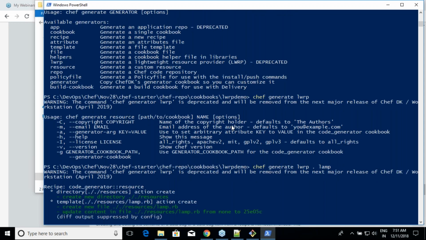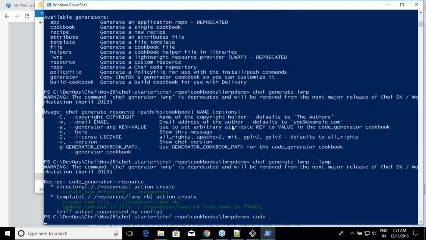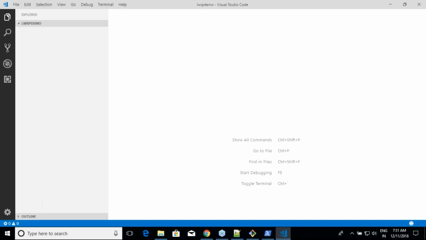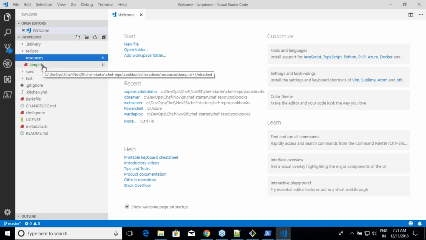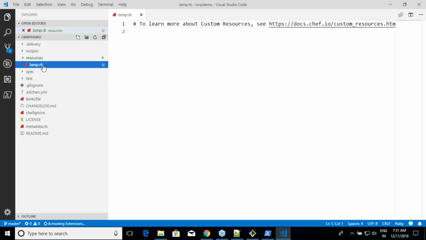Okay, good. Let me open Visual Studio Code over here. Are you seeing anything in the new folder, and in that lamp.rb? Okay, fine. Now just click on this page.